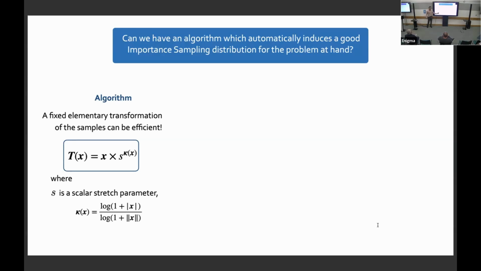The exponent can be read as the logarithm of x divided by the logarithm of the norm of x. If my x1 component is already large, the norm will also be large, so the exponent will be close to 1. But if my x1 component is small while the norm is large, the exponent will be close to zero. So the components which are already large are being stretched further, and the components which are not large are not stretched at all; they are just left as they are. So this is not naive stretching, but stretching informed by the samples themselves.